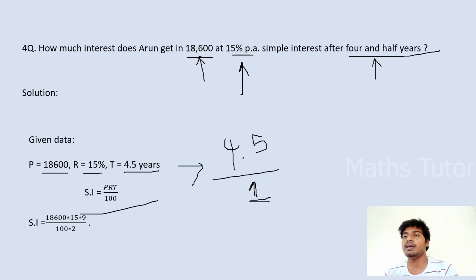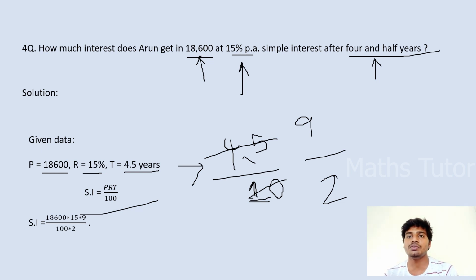By cancelling the point, we get a 10 in the denominator. By cancelling 5 with 5, we get 9 and 2, that is, 9 by 2 years. So I am writing 9 by 2 here.